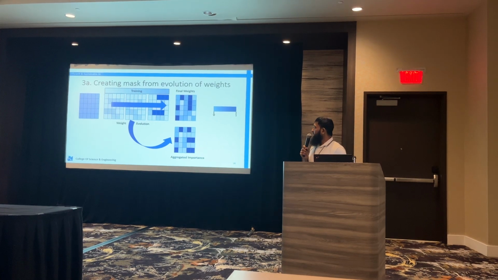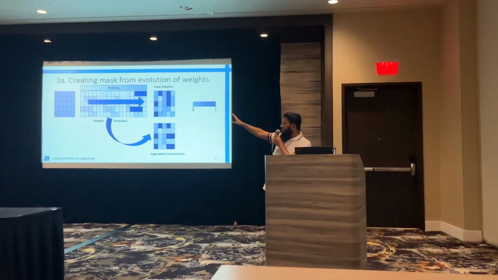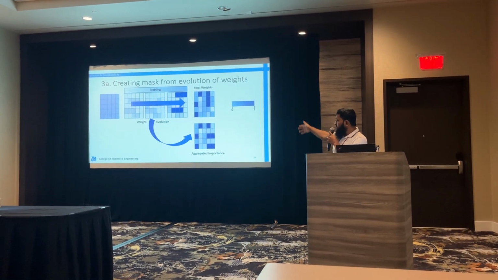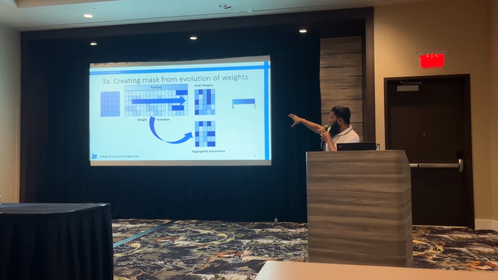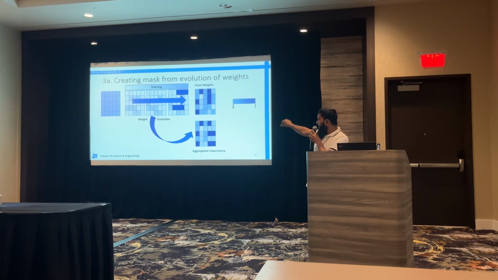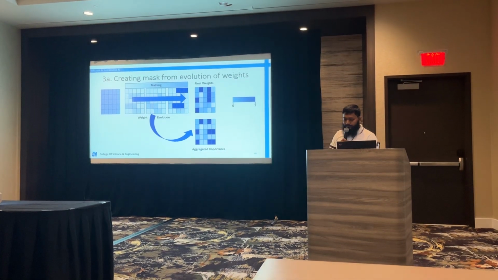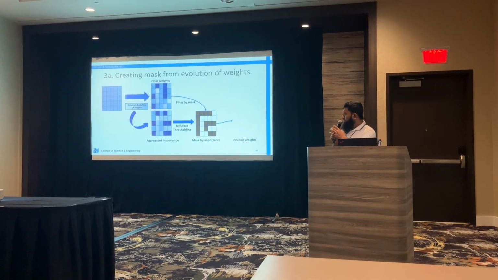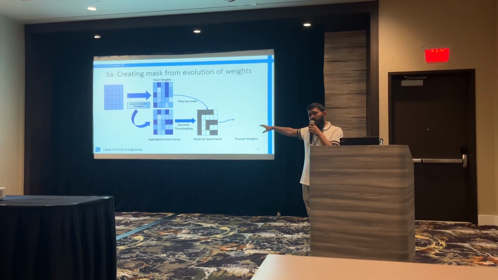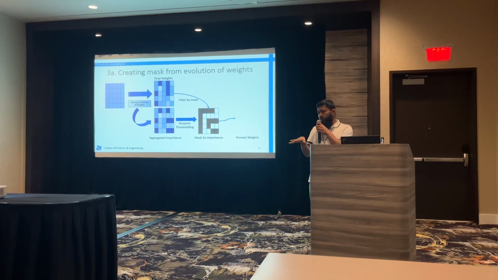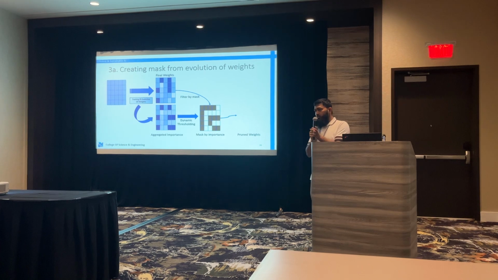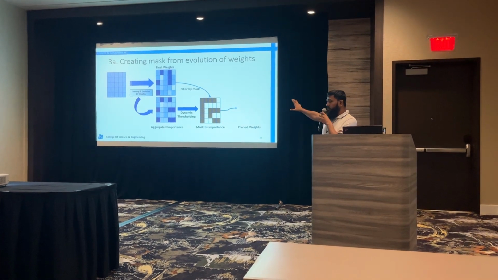So this is what it looks like. On the left-hand side, we have the original model. At every epoch, the weights change. We store that, we keep aggregating it on the bottom, and we have an aggregated importance at the end, and the final weights of the model at the end. What we now do is, we create a mask. So here is where we create the threshold. We say that, okay, of the importance matrix that we created, any importance which is between, say, minus 0.1 to plus 0.1, we want to make them zeros.